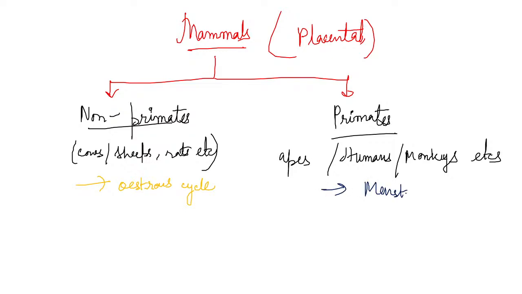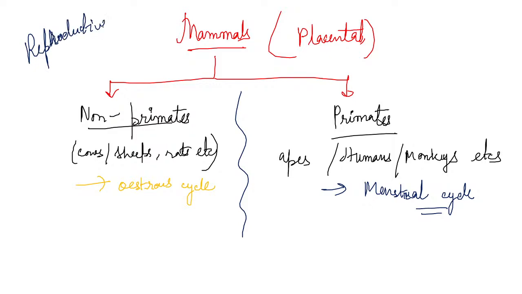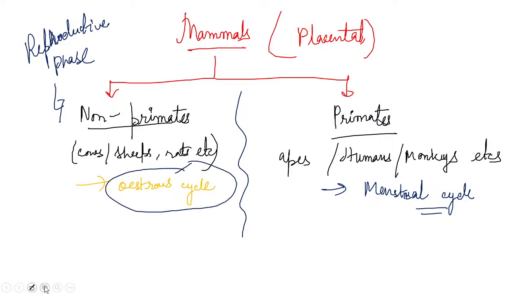As I'm talking about the reproductive phase of mammals, the reproductive phase of the non-primates goes on through the oestrus cycle, whereas the reproductive phase of primates, such as monkeys, humans and apes, goes on through the menstrual cycle.